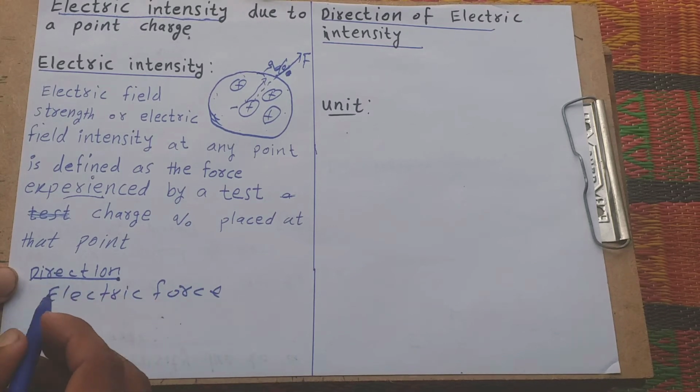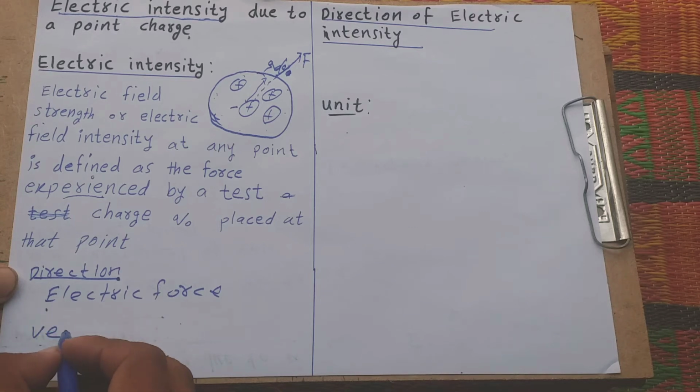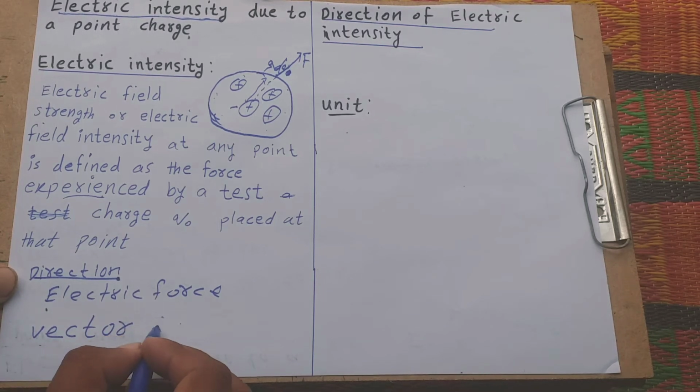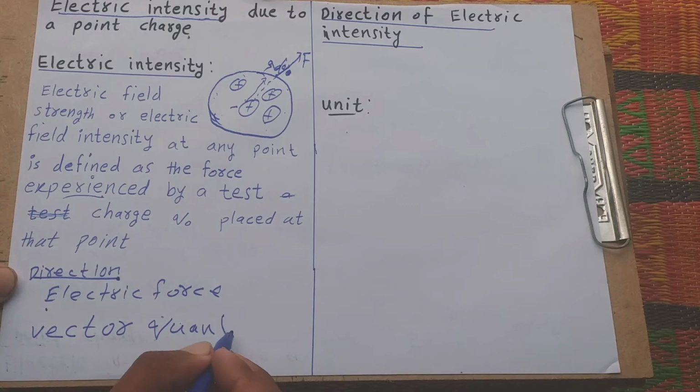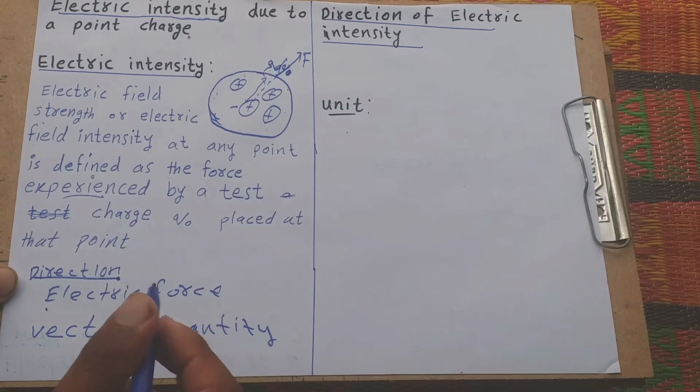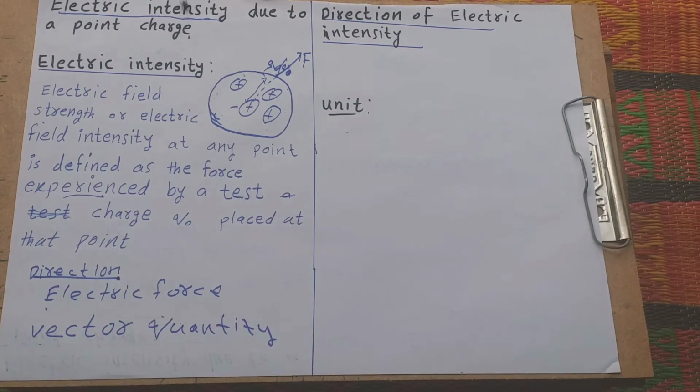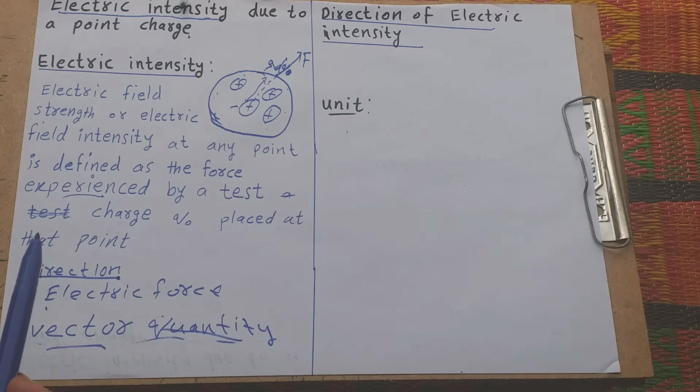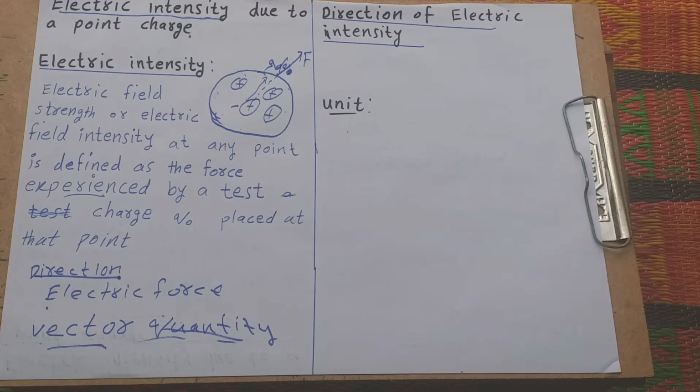And we know that electric intensity is a vector quantity. What does vector quantity mean? Quantities that show direction and magnitude are called vector quantities. Understand?